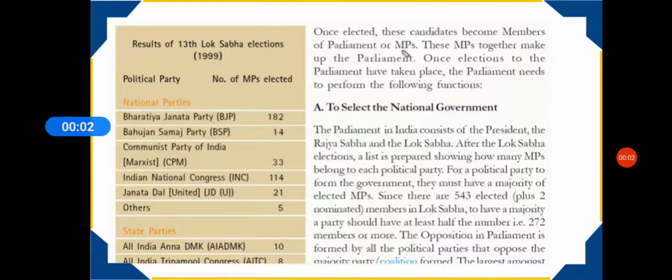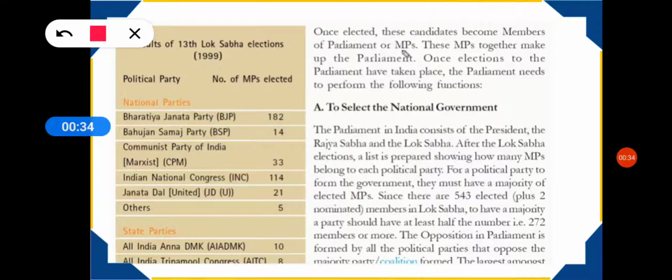Students, in the last video we talked about how, if there are not enough seats with one party, they can form a government, because they still need 272 seats to make one ruling party. So if they do not have enough seats, they combine with another party, and they form a government together as one party.